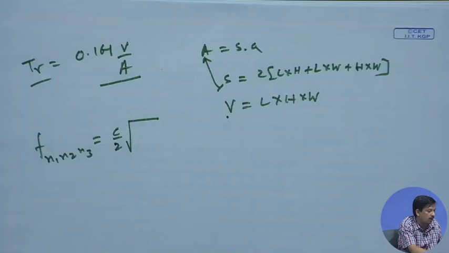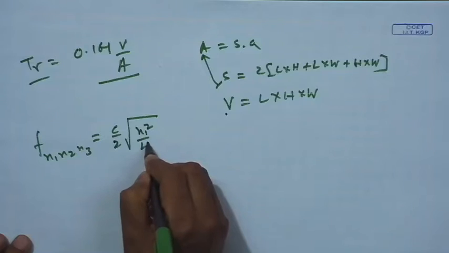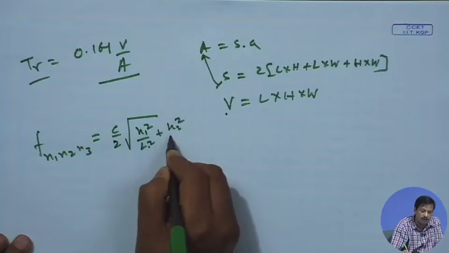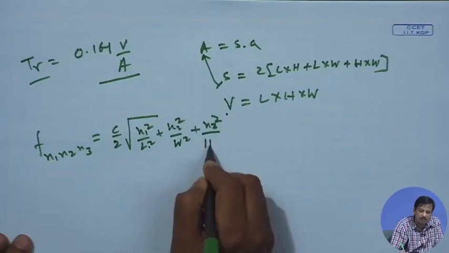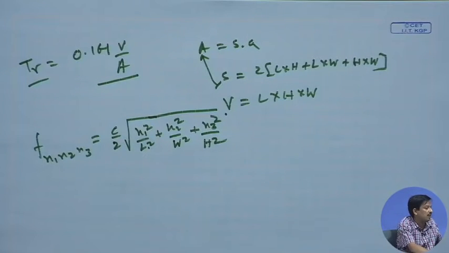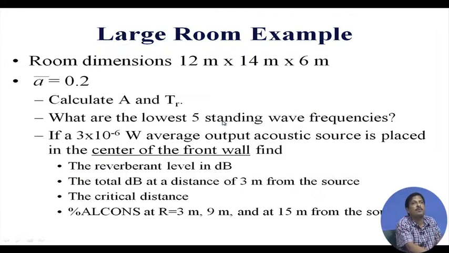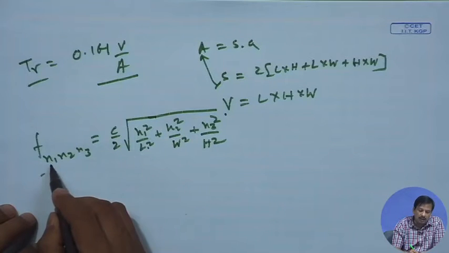I told you the formula in the last lecture. The formula is C by 2 root over of N1 square by L square plus N2 square by W square plus N3 square by H square, where L, W and H are length, width and height. If I say lowest 5 standing wave frequencies, what is the lowest frequency? F will be lowest when all are 0.